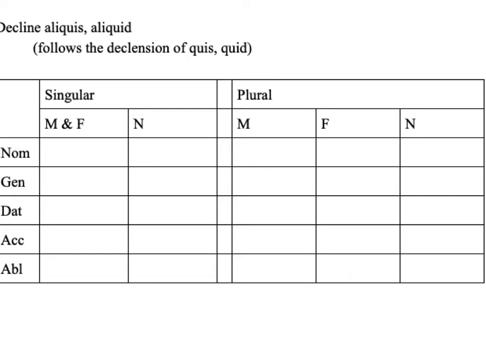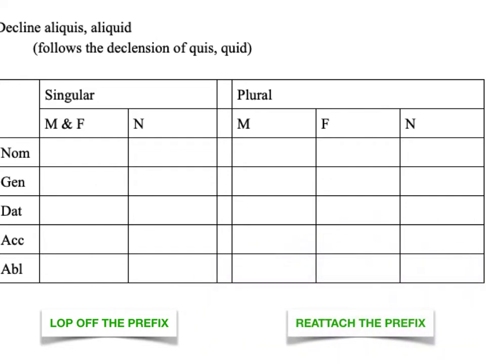So how are we going to make that work? What does it mean when I say follows the declension of quis, quid? We're going to do my very favorite thing, which is say lop off the prefix, okay? And then after we've lopped off the prefix, we're going to decline quis, quid, and then we reattach the prefix. That way we clear out any of the things that are going to be confusing to us, follow the familiar pattern, but end up with the correct form.